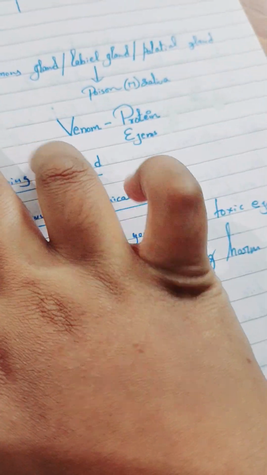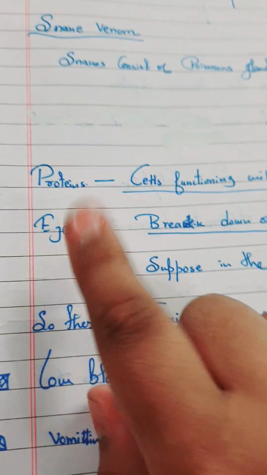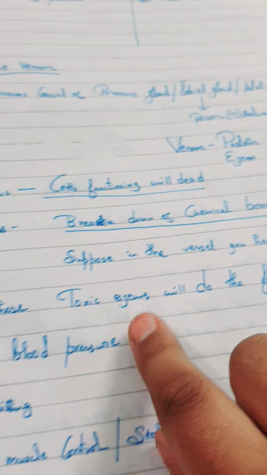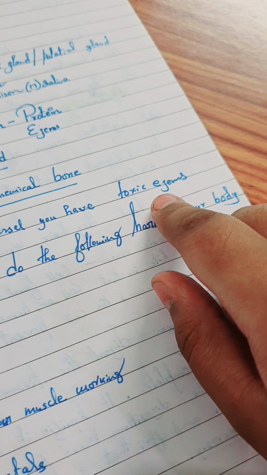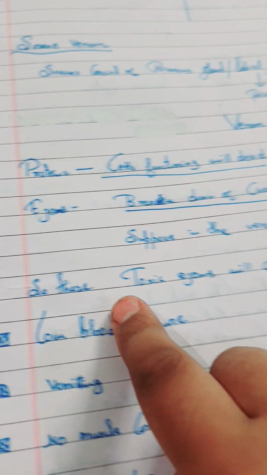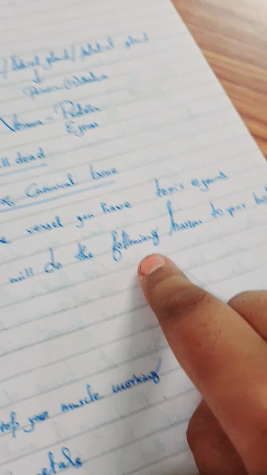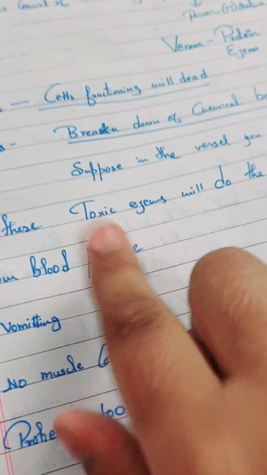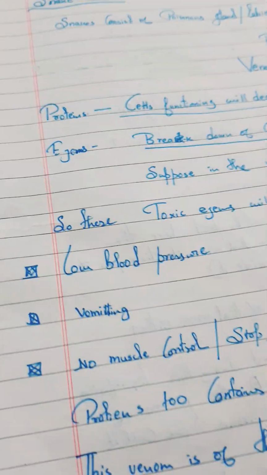Suppose these are my cells, and skin cells are known as keratinocytes. So these cells will be dead. Agents break down the chemical bonds. Suppose in the vessel you have toxic agents. These toxic agents will do the following harm to your body or my body if it bites me or if it bites you.